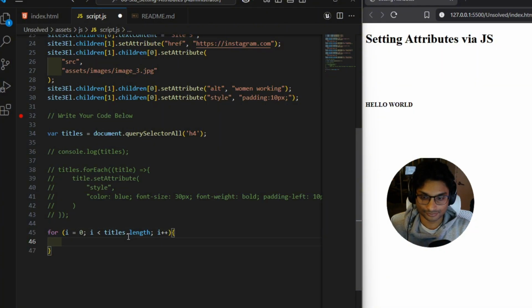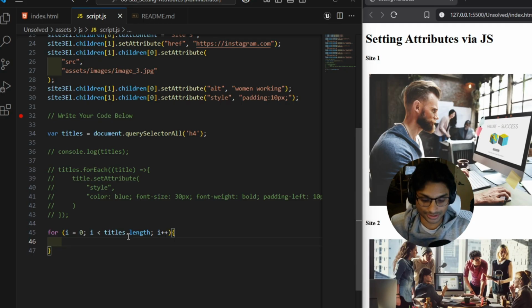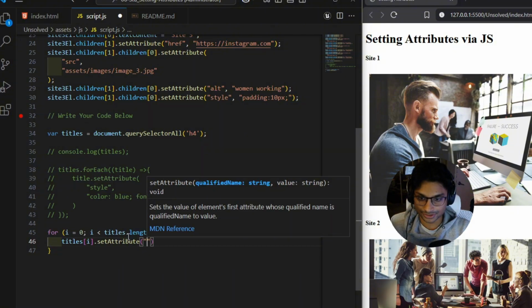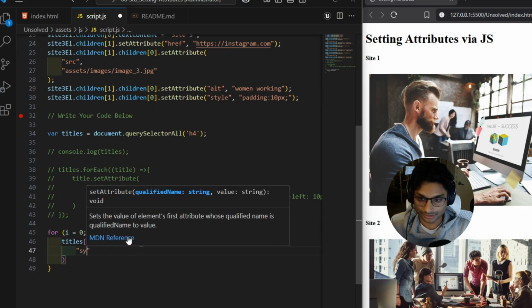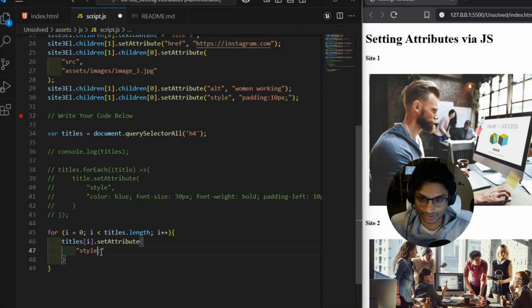All right. Now inside of this, we're simply going to call the titles object, and we're going to have the index I, and we're going to do dot set attribute. And now this will contain the exact same attributes as before, it's just the same as before.